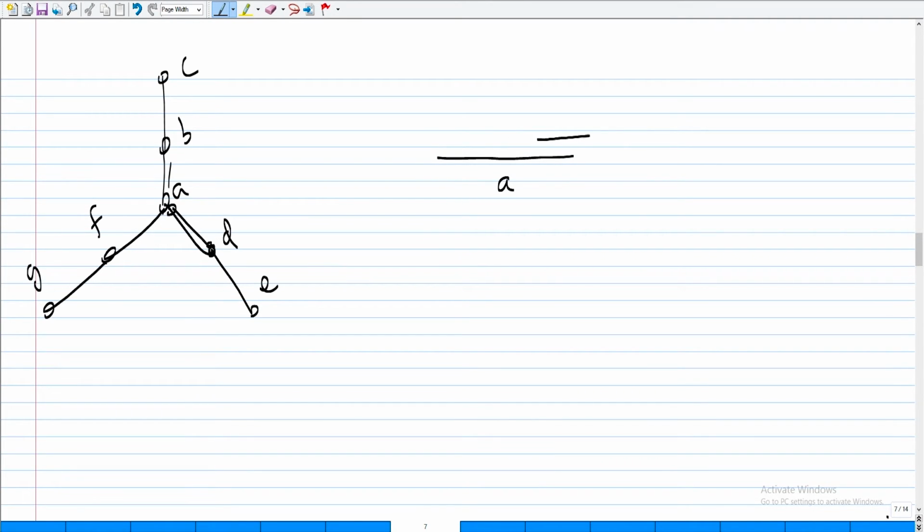So therefore you're forced to make B like this, and then you're forced to make C like this. Similarly, with respect to A, the same thing you have to do with F and G. So F will be something like this and G will be something like this. Then there is absolutely no space for you to put D and E. The only way you can do is you can just put D alone here. You can't put an E anymore.